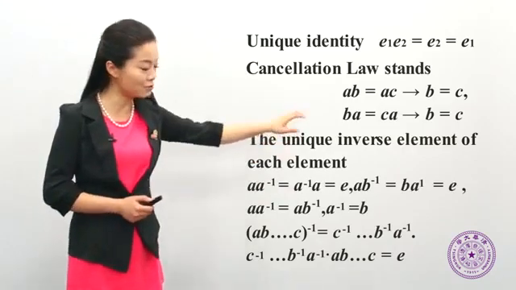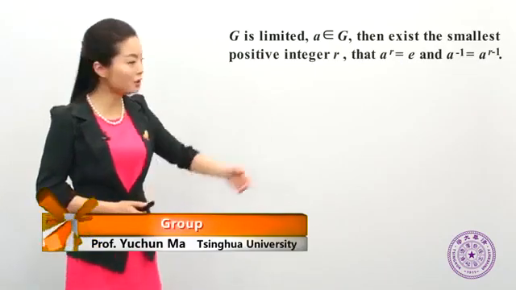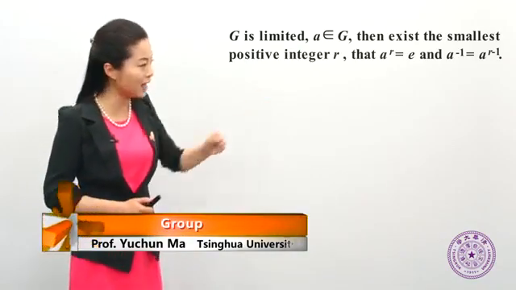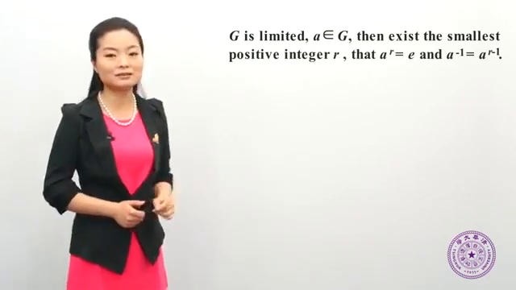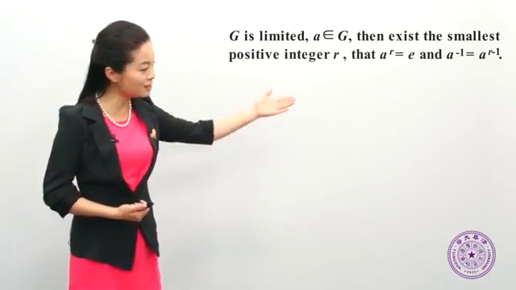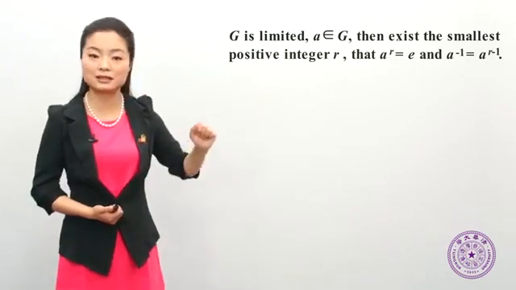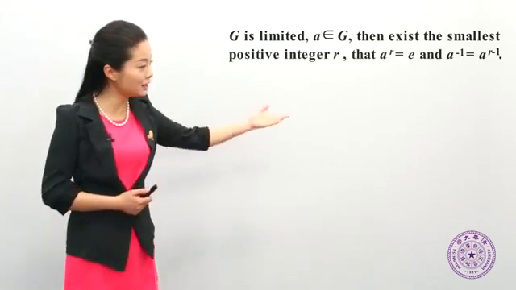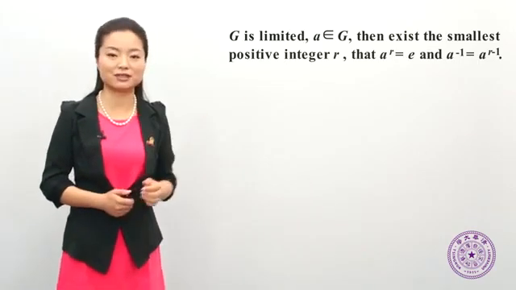Therefore, these two elements practically form the inversion relationship. At the same time, while we are studying the limited group, we will realize that in a limited group, any of the elements, after numerous calculations between it and itself, will finally get an identity element. This means for some G, there is one element A, then we should be able to find the smallest positive integer R, such that A to the power of R, which means A is calculated with itself R times, has a result that is just the identity element. Besides, what does the inverse of A equal to? The inverse of A is equal to A to the power of R minus 1.